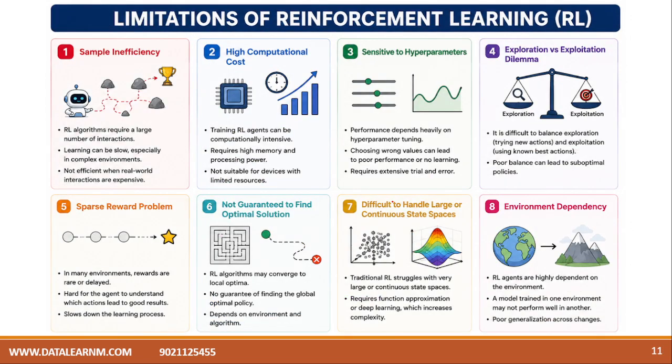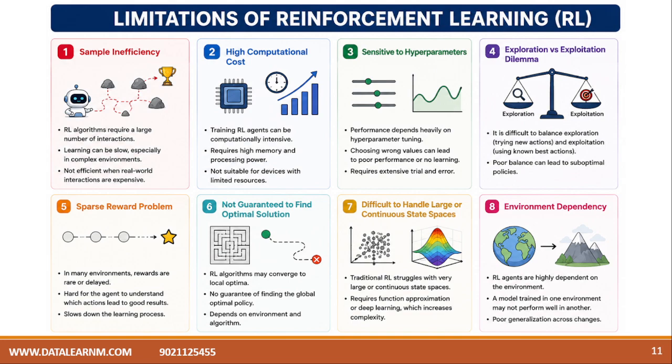And if we talk about the limitations of reinforcement learning: sample inefficiency. If sufficient data is not there, reinforcement learning requires a large number of interactions. So for learning, it should have more data, and it is not efficient when real-world interactions are expensive.